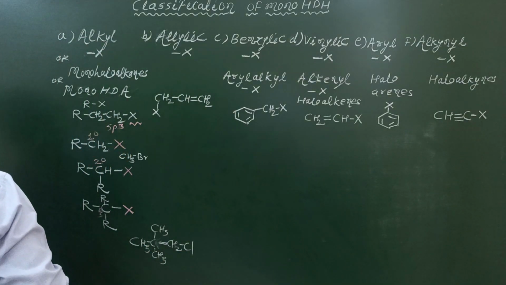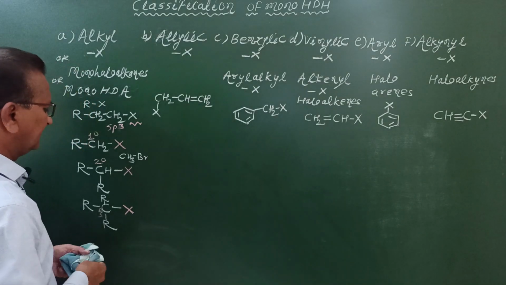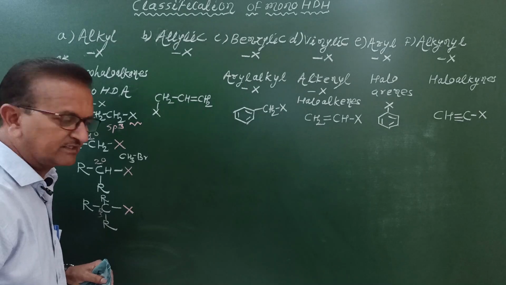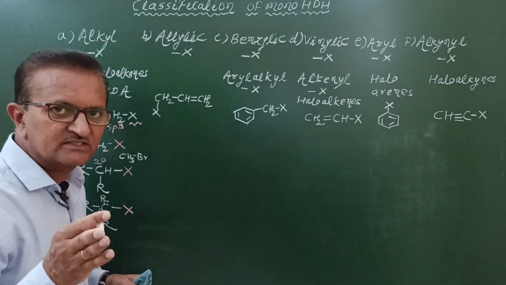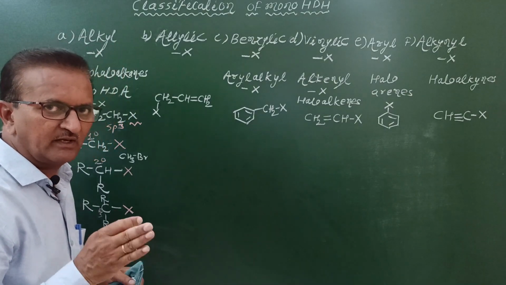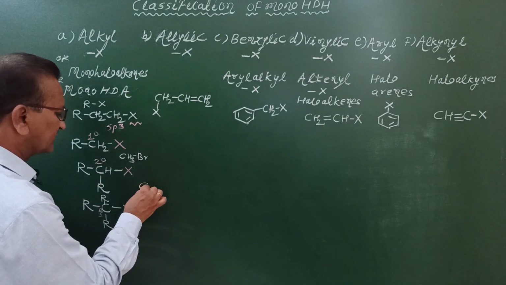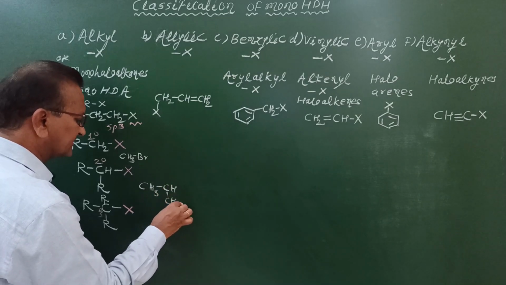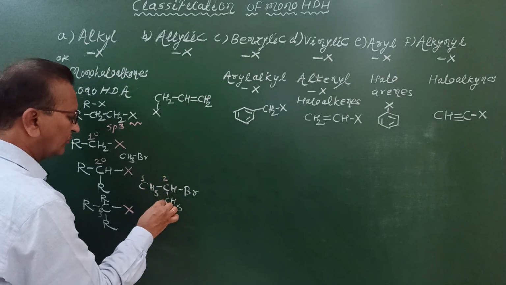Now we will discuss some examples of secondary alkyl halides. In case of secondary alkyl halides, first example, if we replace both R by CH3, and if we attach here Br, then that compound is called sec propyl bromide or isopropyl bromide according to the common name system. And according to the IUPAC name system, this compound is written as CH3-CH(Br)-CH3.